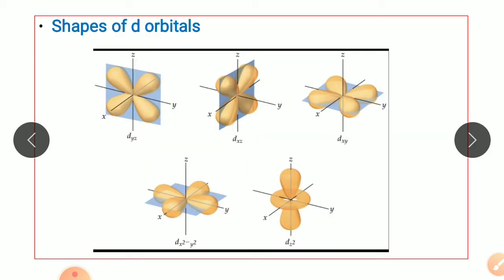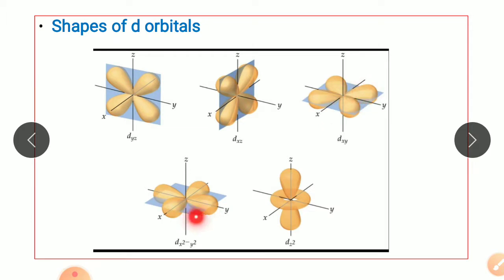So these are the shapes of the d orbitals, dyz, dxz, and dxy. In these 3 d orbitals, the lobes of the orbitals are pointing in between the axes. In dyz, the lobes are pointing in between the y and z axis. In dxz, the lobes are pointing in between the x and z axis, while in dxy, the lobes are pointing in between the x and y axis.